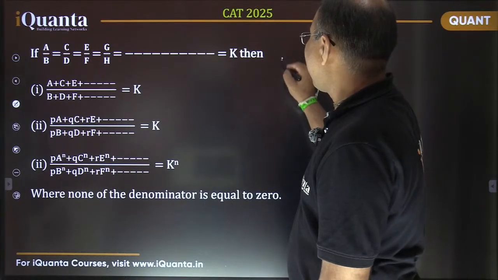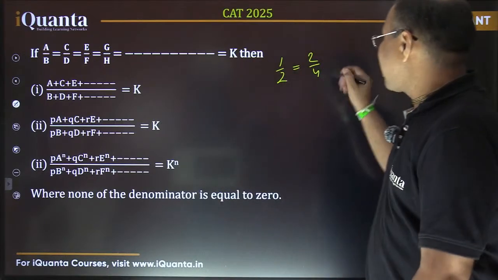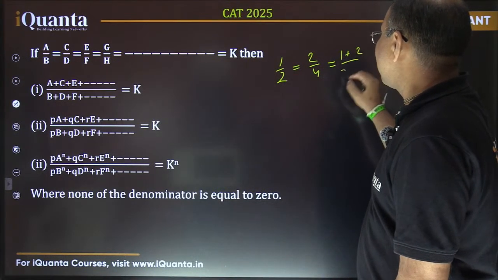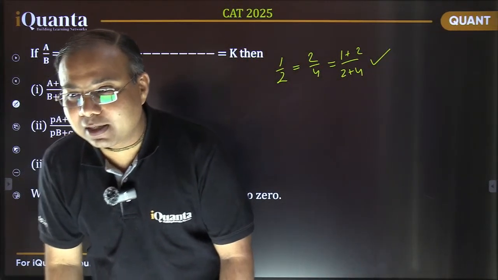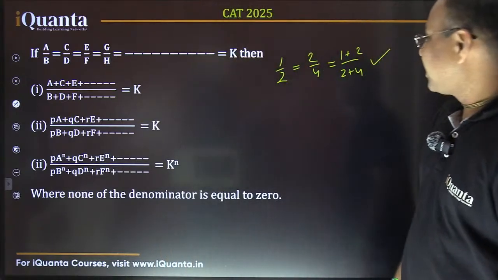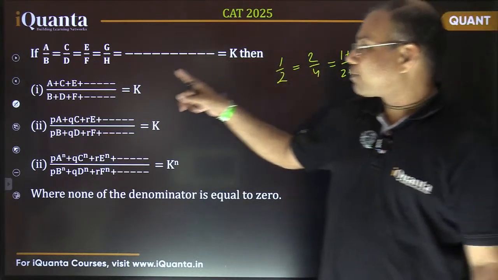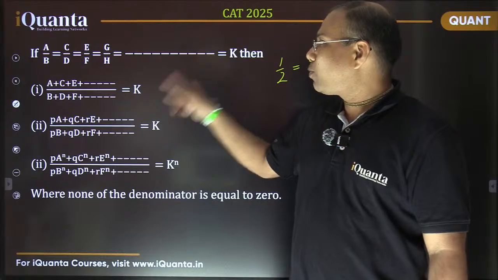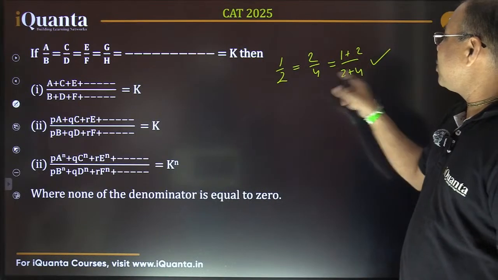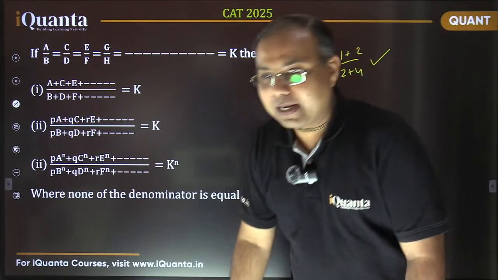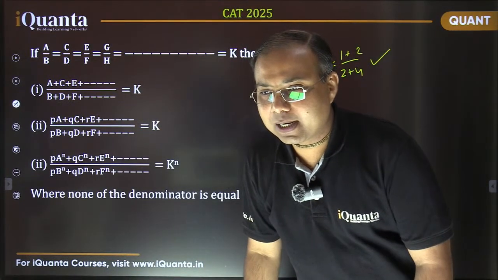See, for example, if I take 1 by 2 is equal to 2 by 4, there are two equal expressions, right? So it is also equal to 1 plus 2 upon 2 plus 4, isn't it? Verified. Yes, exactly. I also did the same thing, Chaitanya. So 1 by 2 is equal to 2 by 4, they are equal fractions. According to this property, this fraction is equal to the one when the numerators and denominators are added directly. That means 1 plus 2 upon 2 plus 4, that is 3 by 6. Fine. And it is not limited to two fractions. It can be any number of fractions. Are you getting it? Yes, exactly.